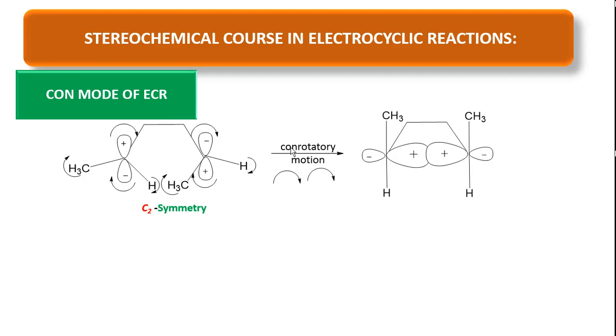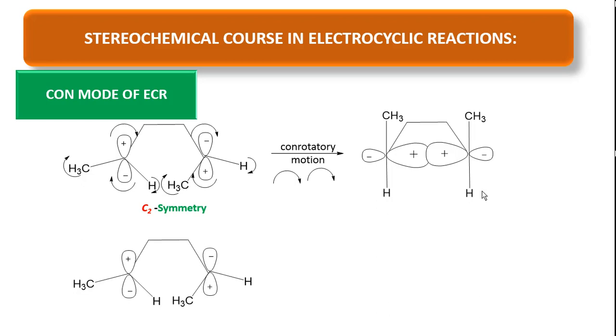So you see, when this orbital moves in clockwise direction, the positive lobe comes to this place, the negative lobe comes to this place. So CH3 moves to the upside, hydrogen moves to the downside. Similarly, this orbital moving here has a positive lobe, and this orbital moving this side has a negative lobe here. CH3 moves in this direction, therefore coming to the top side, and hydrogen moves to the bottom side.